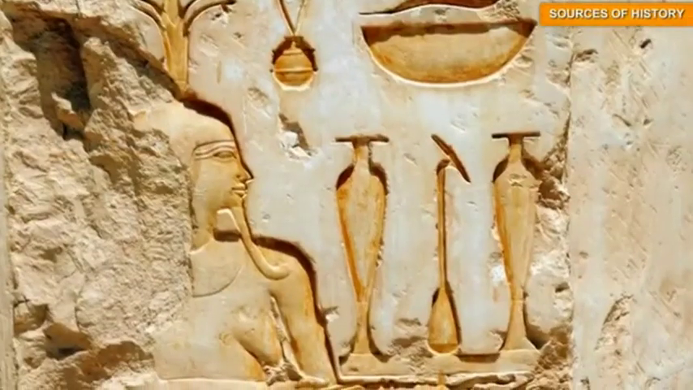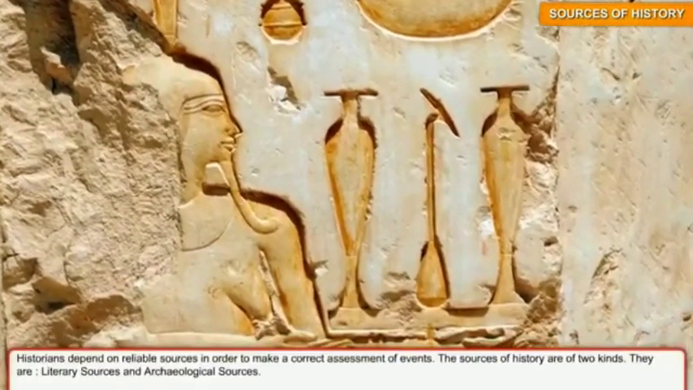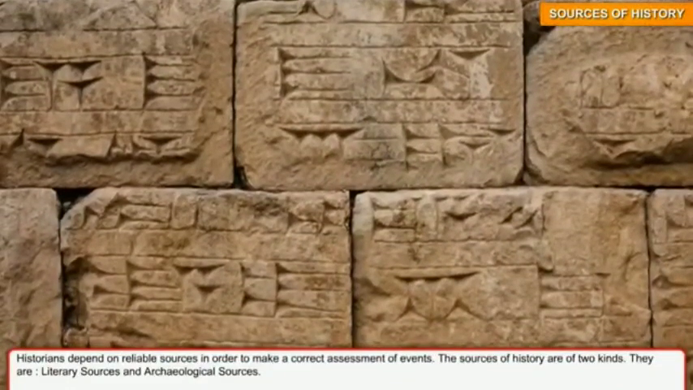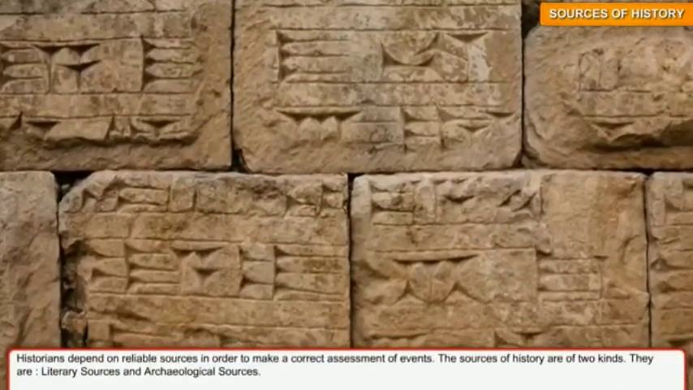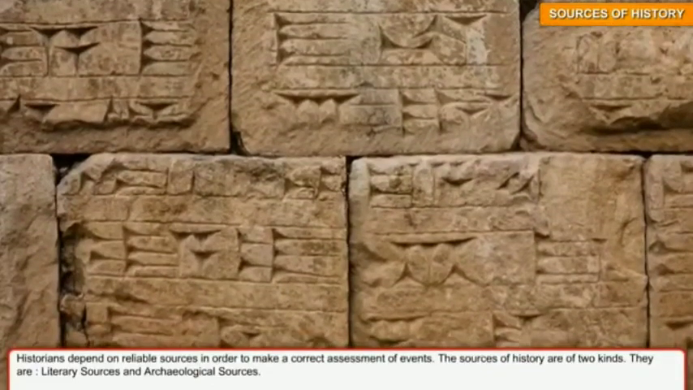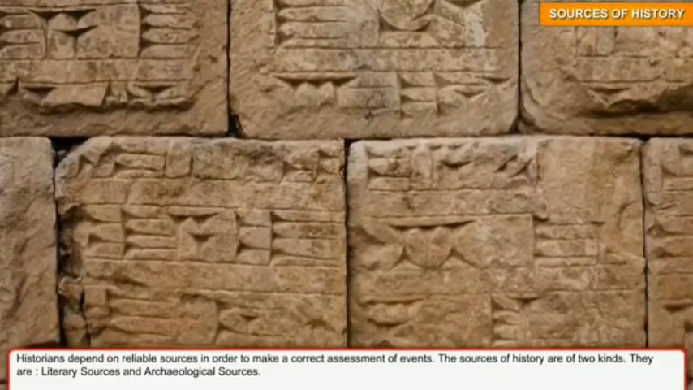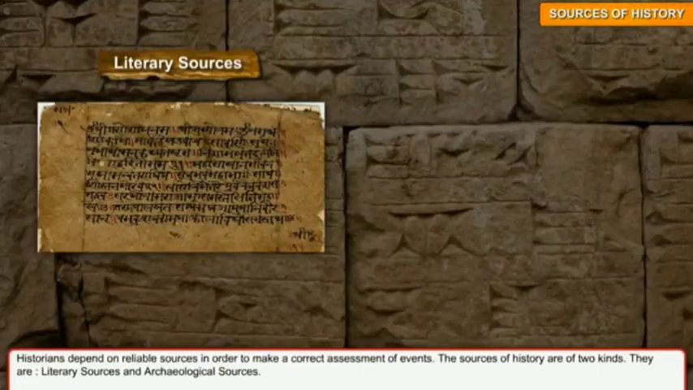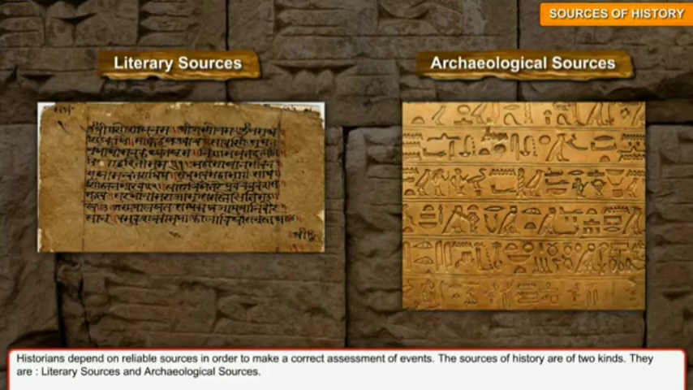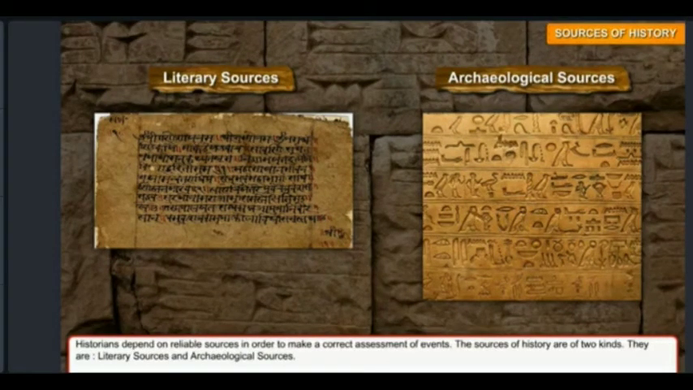Next we are moving to sources of history. Historians depend on reliable sources in order to make a correct assessment of events. These sources of history are of 2 kinds. They are literary sources and archaeological sources. So tell me children then, which are the 2 kinds of sources of history? One is literary sources and another one is archaeological sources.